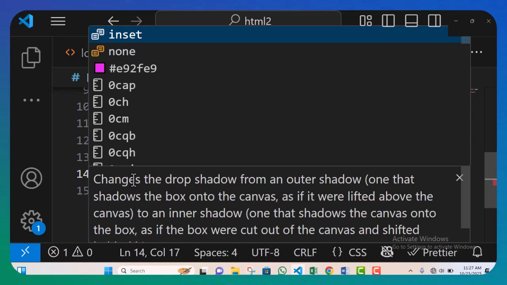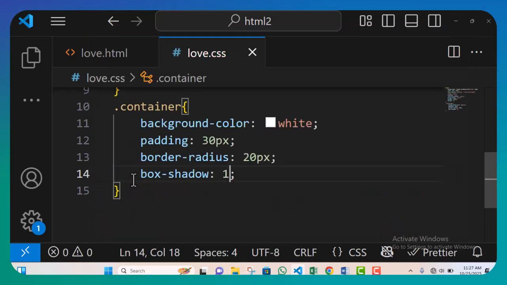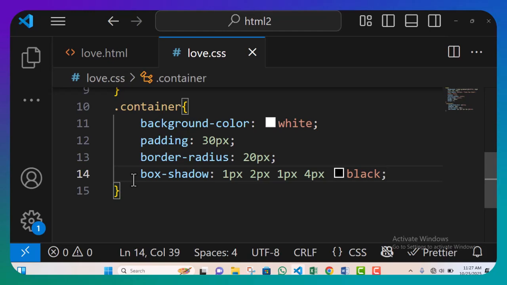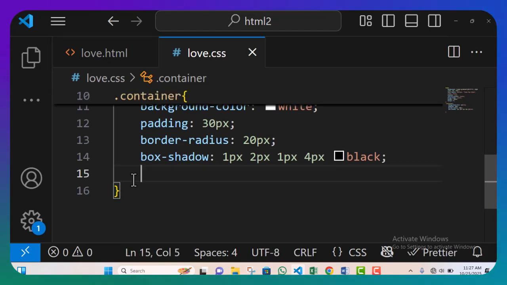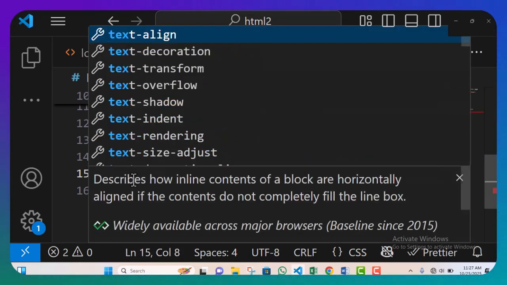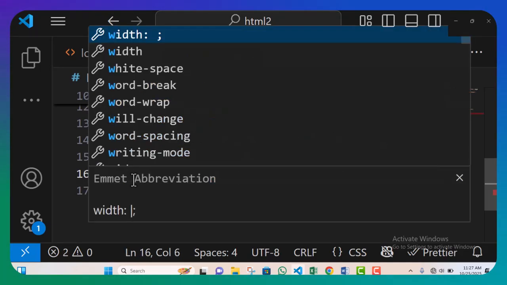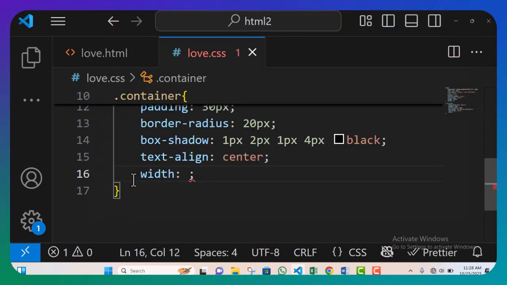So the box shadow I'm going to give is, let's say, for the left, 1 pixel. So 2 pixels. 1 pixel again. And the bottom should be 4 pixels. Okay. So automatically it's going to give black box shadow, but let's just add black for the sake of beginners. All right. So let's also make the text align to the center. I want everything there centered, right? So the last but not the least, I'm going to give it a width. Let's say width of 300 pixels.